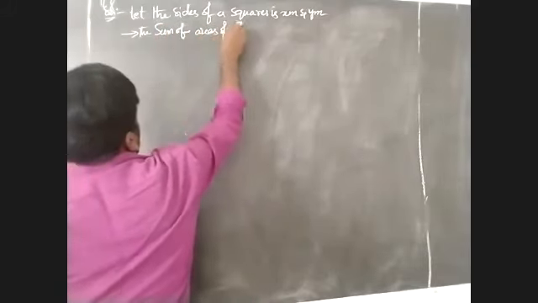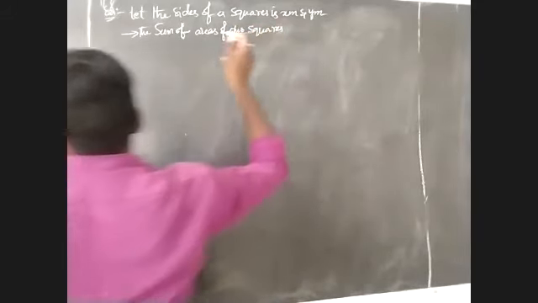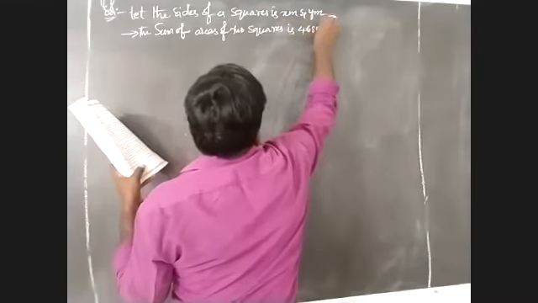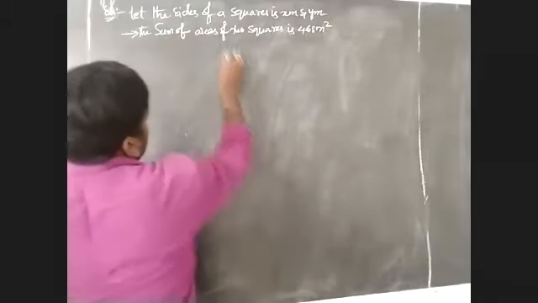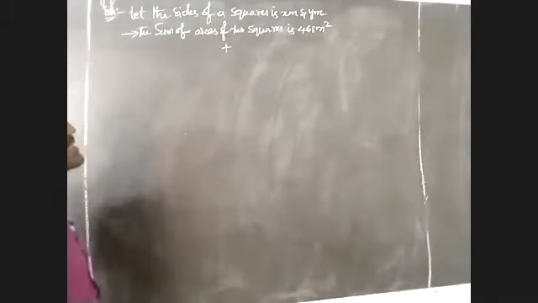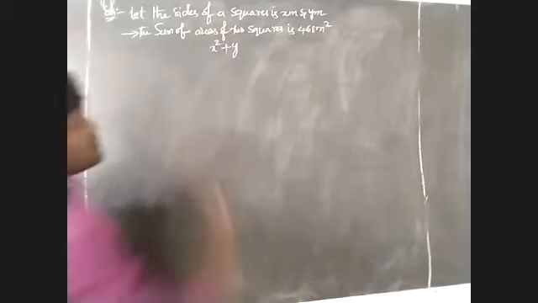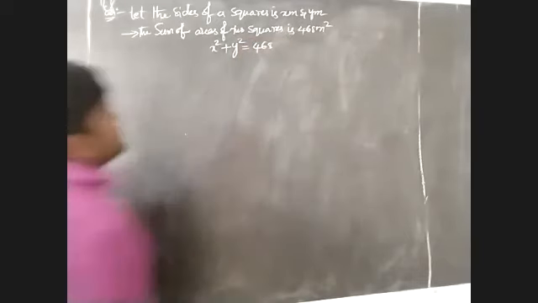Sum means plus. One side is x, its square is x square, another side is y, its square is y square. That is equal to 468.